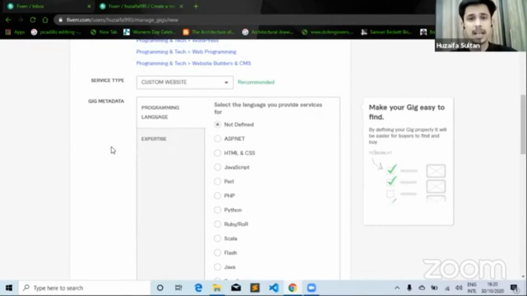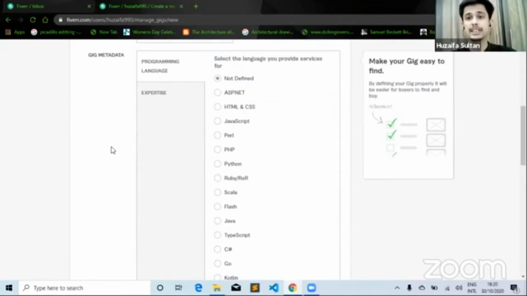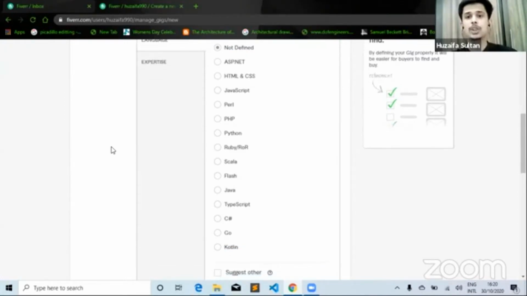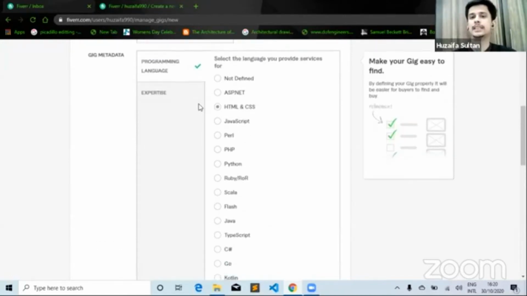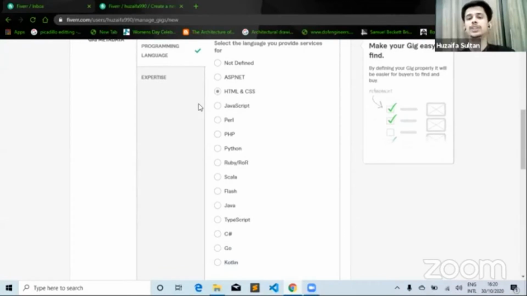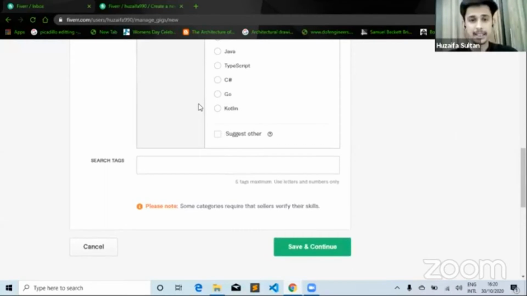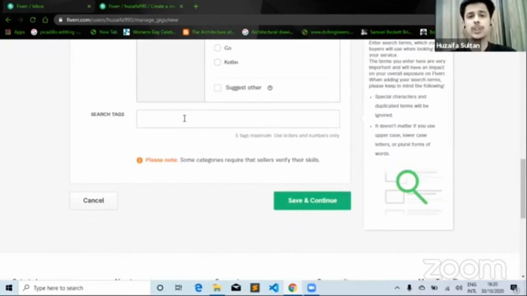Now, once I've done that, it will ask me to select the language you provide services for. So you can select multiple over here. As you can see, HTML and CSS. Website development also includes JavaScript. So you can actually select the one that makes more sense. So we are going to go with HTML and CSS, since we know that is the main language that you need when it comes to website development. So once that is selected, we go to search tags.